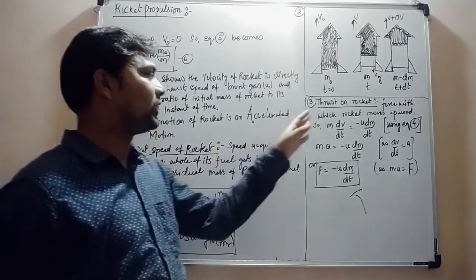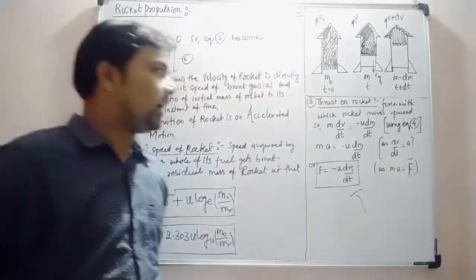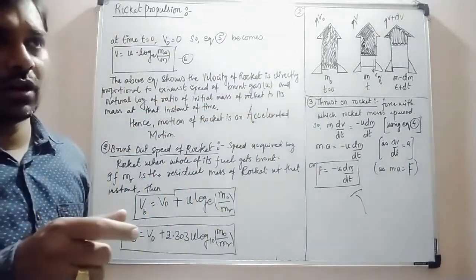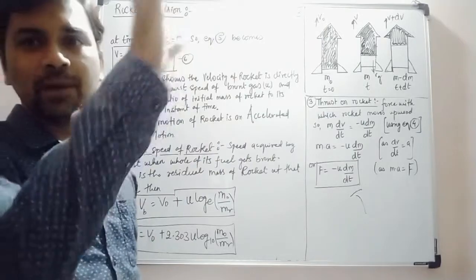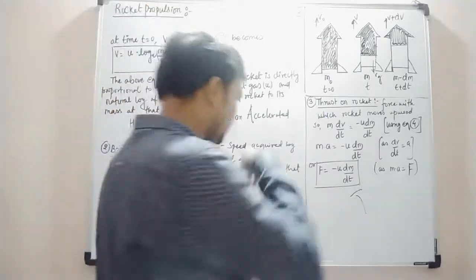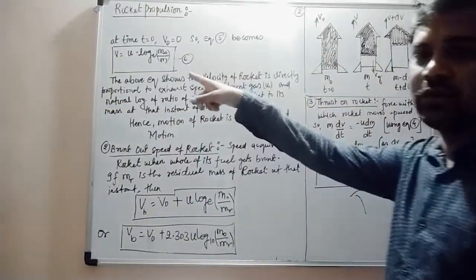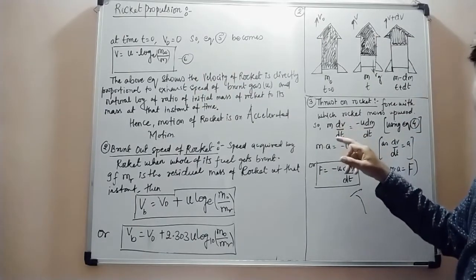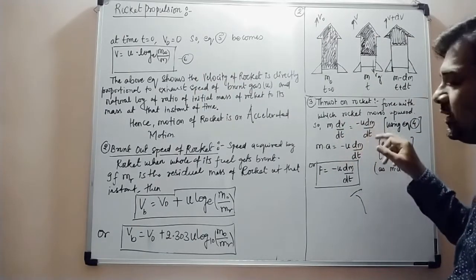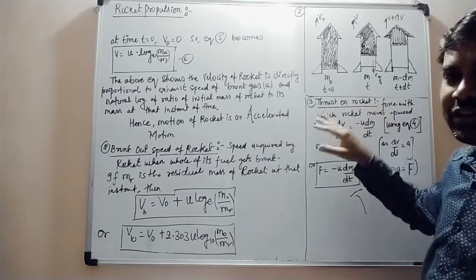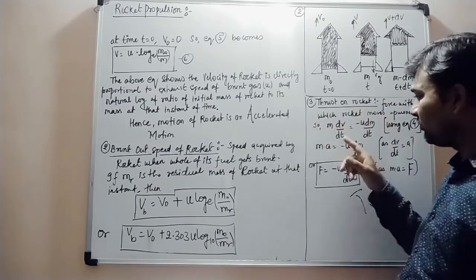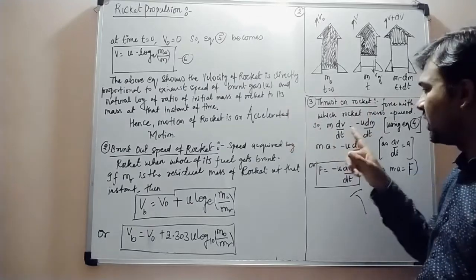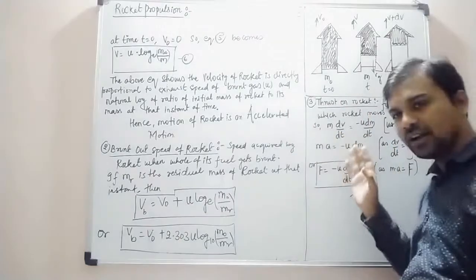Again we have to find the thrust on the rocket, that is, with what force the rocket will move in the upward direction. For that we go back to equation number 4: m dv/dt = -u dm/dt. We have added the dt term in the denominator, which we can cancel out.